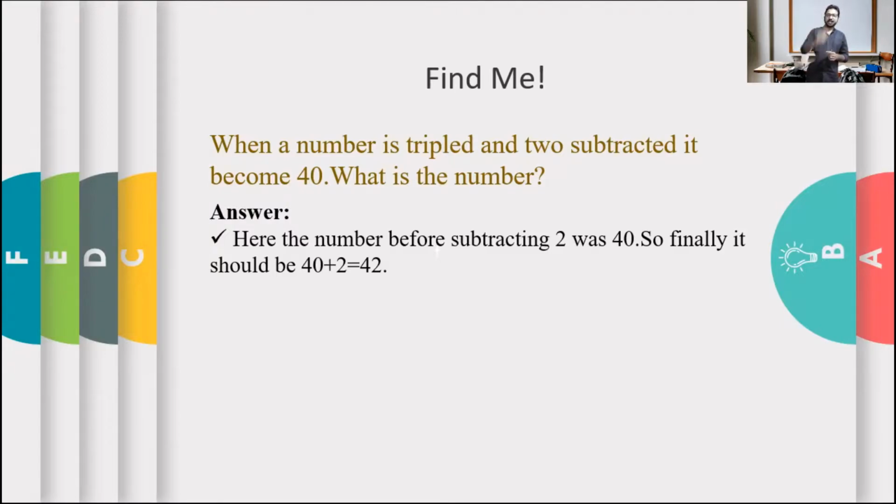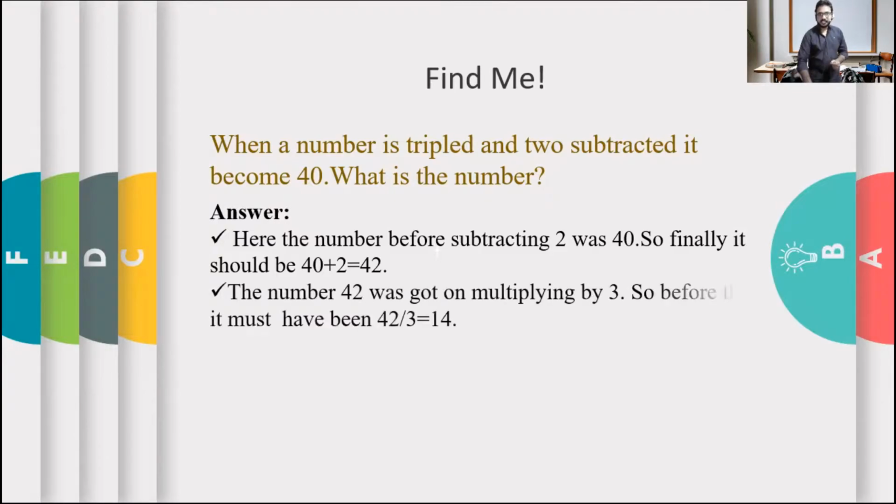Very good. Give him a clap. He said the correct answer. Okay. So the number 42 was got on multiplying by 3. Clear? So before that it must have been 42 divided by 3, which will be 14. Now do you understand the question? Clear? Are you clear? Very good. So one more thing. Thus the original number is 14.